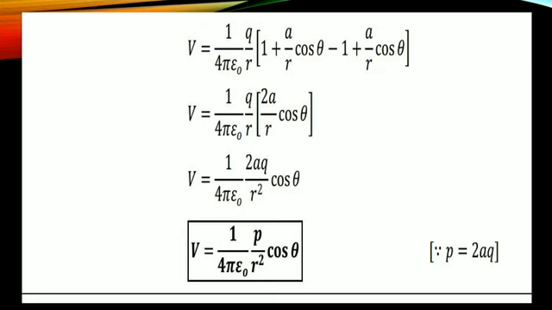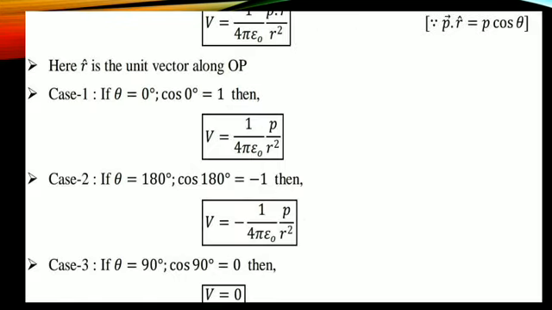Okay, students. Now for this potential, we have special cases based on the angle. Suppose theta is equal to 0 degree, cos 0 is 1. V is equal to 1 by 4 pi epsilon naught p divided by r square. Suppose theta is equal to 180, cos 180 is equal to minus 1. Therefore V is equal to minus 1 divided by 4 pi epsilon naught p divided by r square.